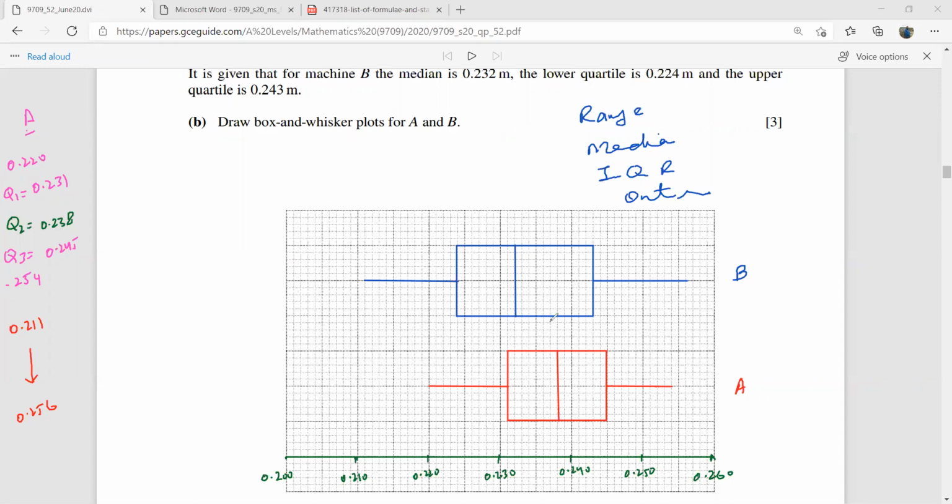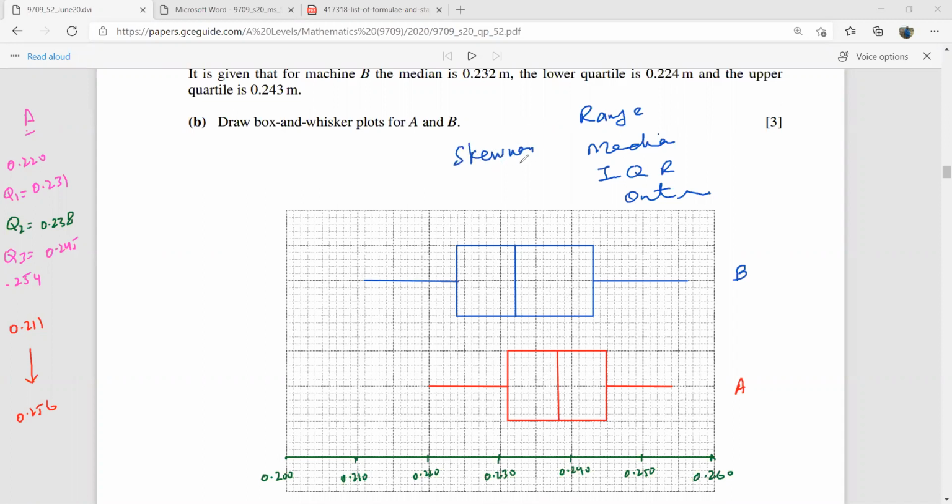Okay, so which of these two machines are making the longer rods? That is A, because A's median is greater. Which of these two machines has greater range? B, because you see there's a greater range. And you can also discuss the skewness.